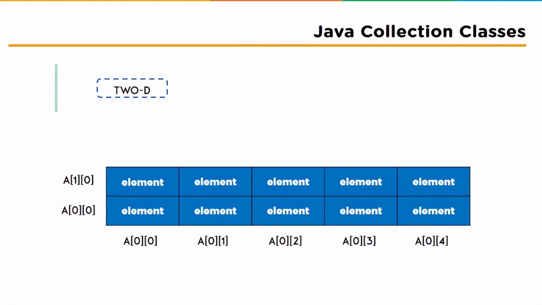Moving further, we will discuss the two-dimensional arrays. The two-dimensional arrays are completely similar to one-dimensional arrays, but the only difference is the index numbers. Earlier we had one index number, but now we have two index numbers. Now using these index numbers, we can represent the elements in a matrix form. So to understand this in a much better way, let's go through a sample code.